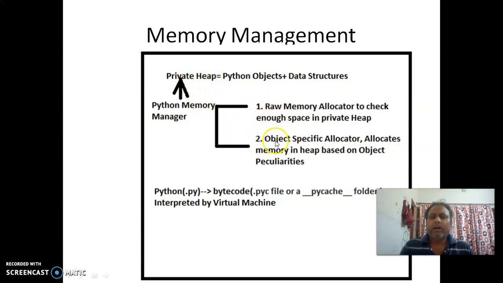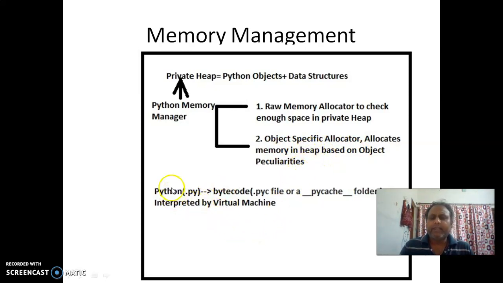All those objects which we create in Python are pointed to by a specific allocator, that is the object specific allocator. Suppose we have created integer, character, float variables; at runtime these will be pointed to by the object specific allocator.